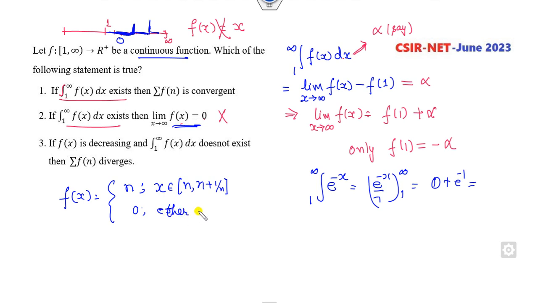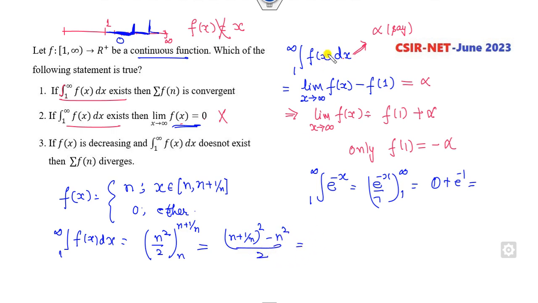Otherwise 0. Fine. Now firstly we can check whether this is finite or not. So this integration is n square by 2 over the limit n to n plus 1. So what is that? This is (n plus 1) square minus n square over 2. So what is that? The n square will be cancelled out, so it will be 1 over n square plus 2 over 2. So clearly this is bounded, so it will give you a finite limit as n approaches infinity.